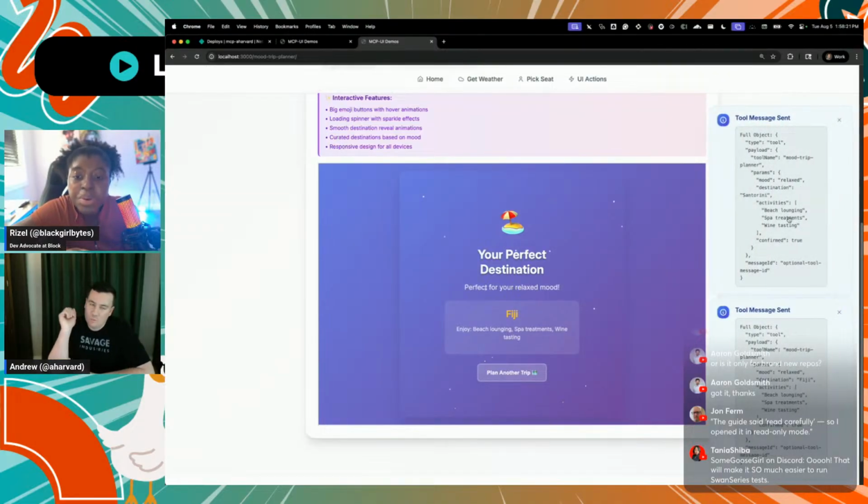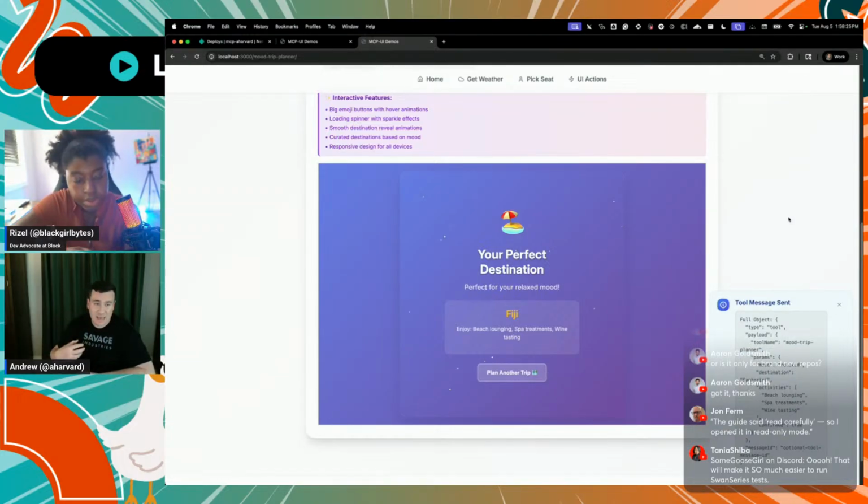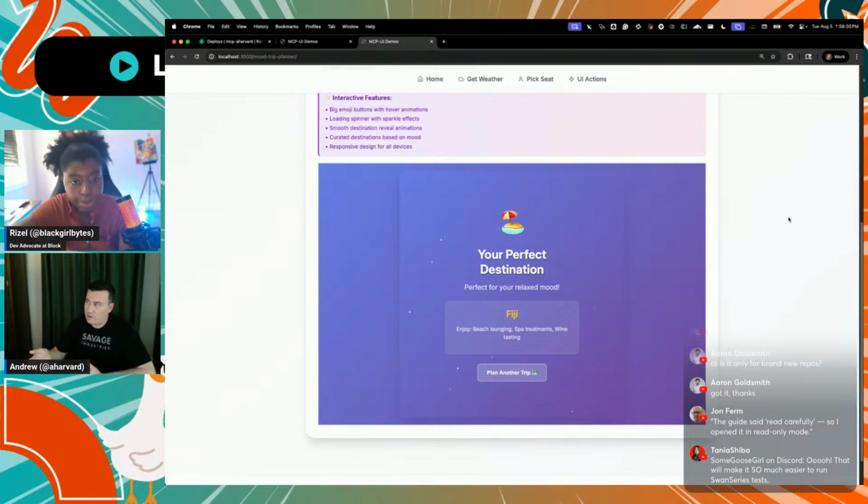So what this enabled us to do when we make some updates to Goose is we can take that data that this UI sends us and do stuff with it. So it could be like Goose calls some other tool, or the UI responds in some interesting way depending on what the user clicked on. So tons and tons of opportunity.